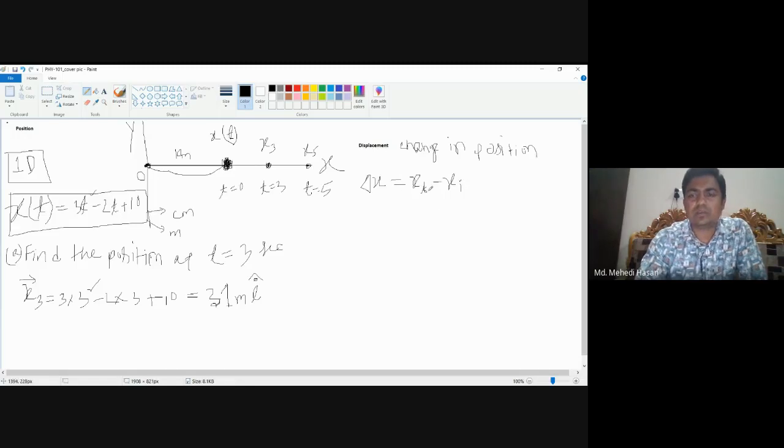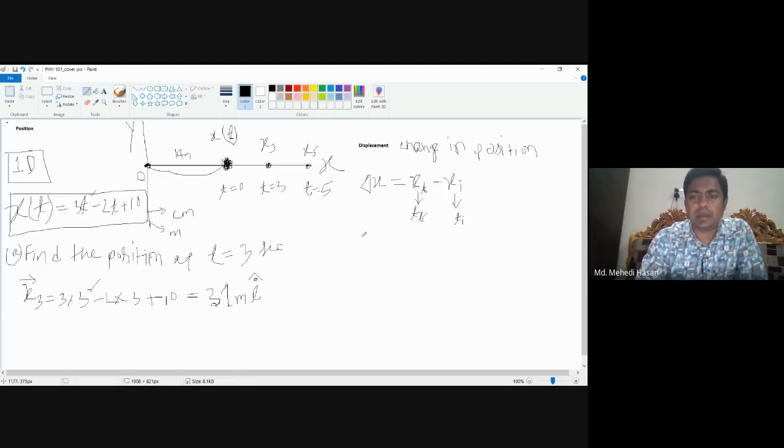So final position minus initial position gives the displacement. So xf is the position at tf time, and xi is the position at ti time.